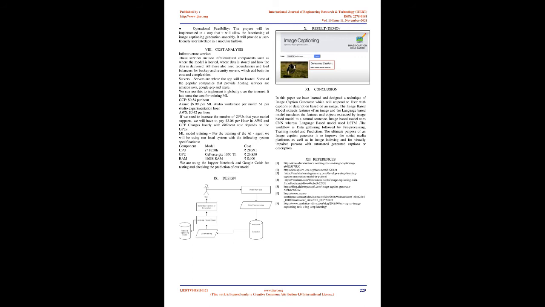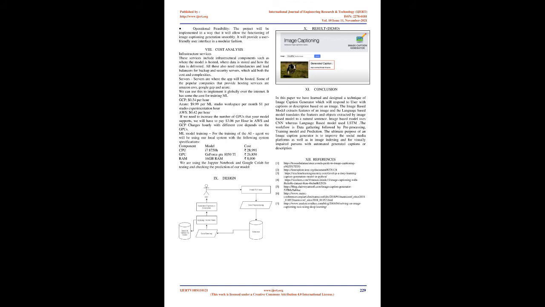8. Cost analysis. Infrastructure services. These services include infrastructural components such as where the model is hosted, where data is stored and how the data is delivered. All these also need redundancies and load balancers for backup and security servers, which add to both the cost and complexity. Servers are where the app will be hosted. Some of the popular companies that provide hosting services are Amazon AWS, Google GCP, and Azure. We can use these to deploy it globally over the internet.